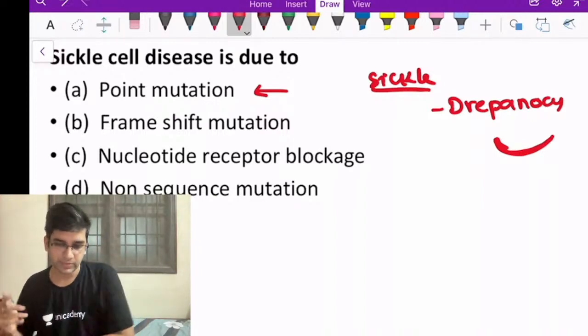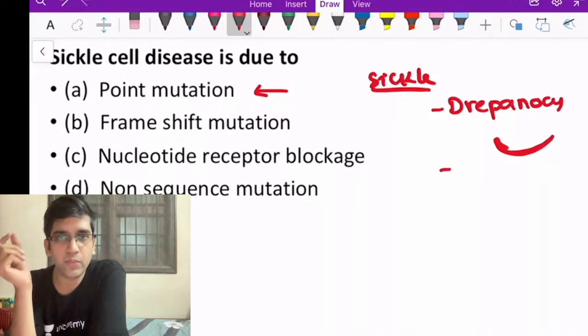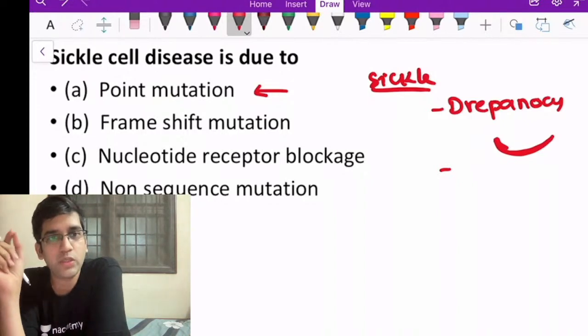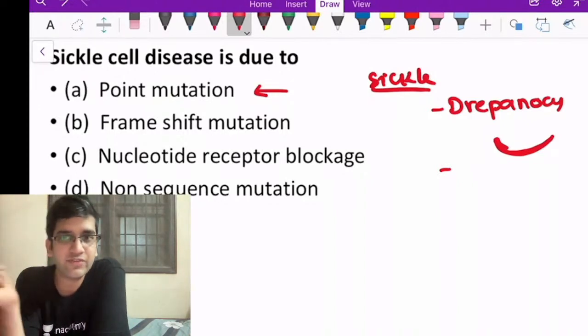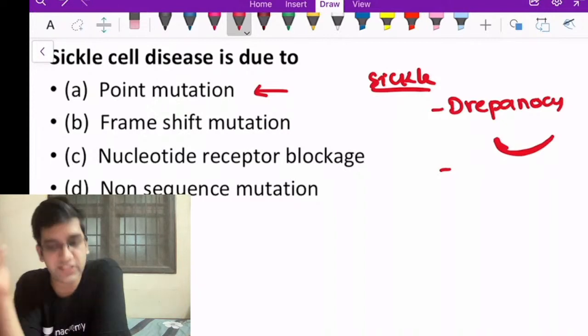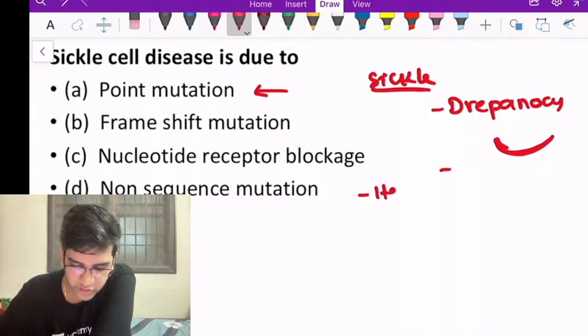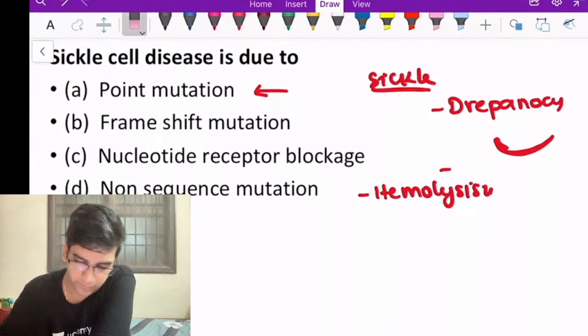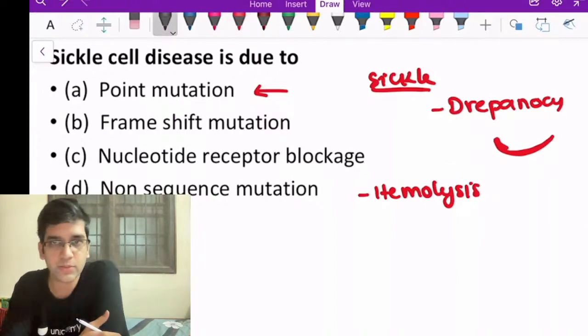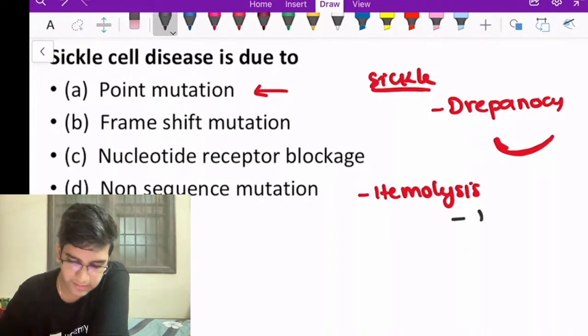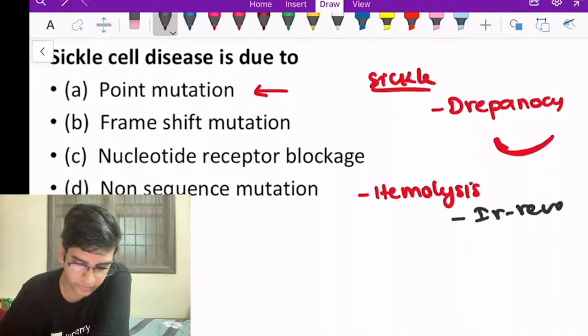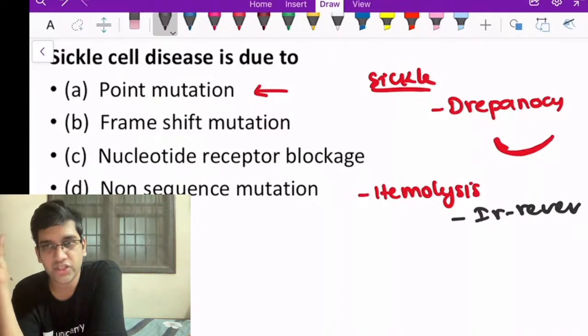Okay. So something related to sickle cell anemia. Which type of the sickle cell will cause hemolysis? Reversibly sickled one or irreversibly sickled one? We have two types of sickle cell, reversible and irreversible. Which will cause hemolysis? The irreversibly sickled one, right? The irreversible sickle one causes hemolysis.